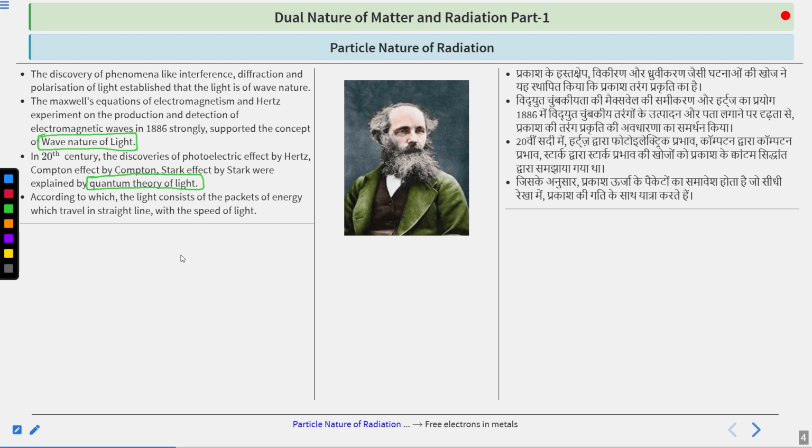The quantum theory states that light consists of packets of energy, and these packets travel in a straight line with the speed of light, and that's why light appears to be a wave or a radiation. But it actually comprises very small particles that we know as quanta. These are the packets of energy.